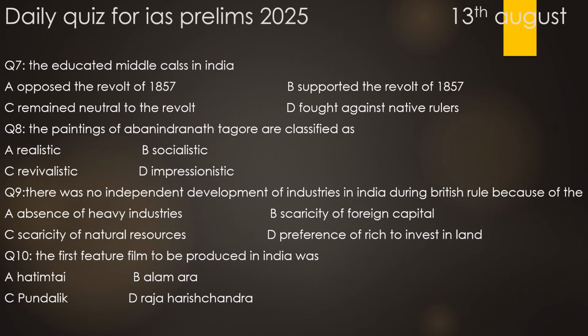Now coming to the last question of today's discussion, it talks about the first feature film to be produced in India. Was it Hatim Tai? No. Was it Pundalik? No. Was it Raja Harishchandra? No. It was definitely Alam Ara. So for question number 10, the correct option would be option B. So with this we can complete today's discussion.